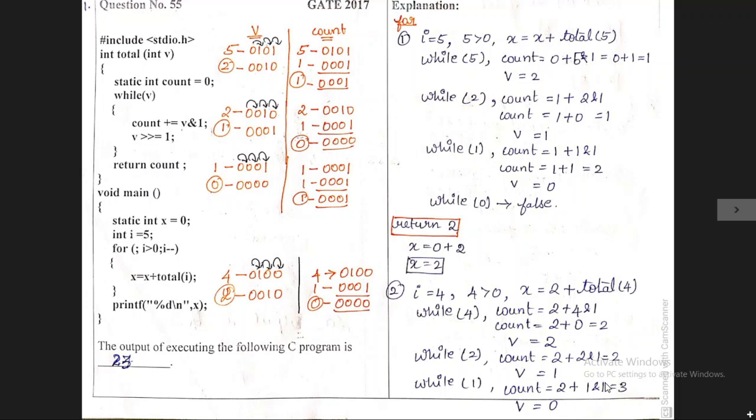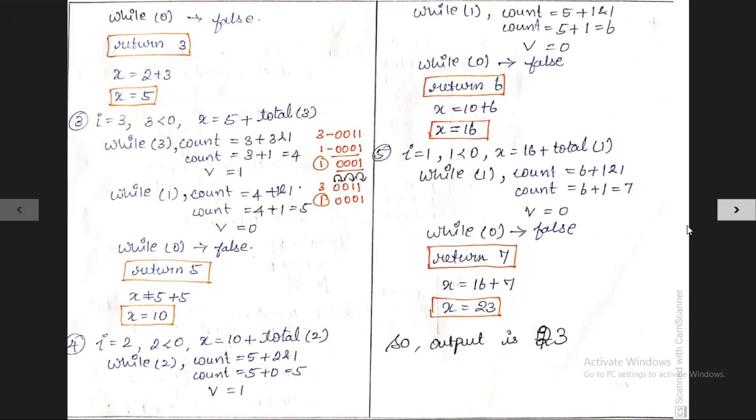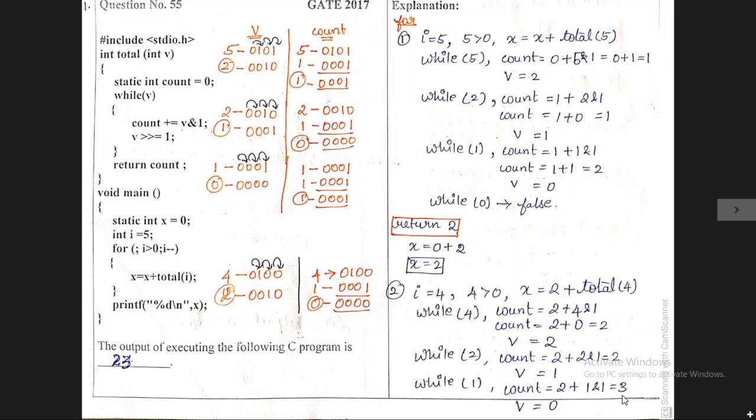Now the count variable will get 3 as an output after completing these operations. 2 plus 1 ampersand 1, this 1 ampersand 1 gives the output 1. So 2 plus 1 we will get 3 as an output. For the v variable, after right shifting this 1, we will get the output 0. So that is what I have written here. Move on to the next iteration. The v value is 0, so the while condition becomes false, so we need to return the count value. Finally the count variable is 3.